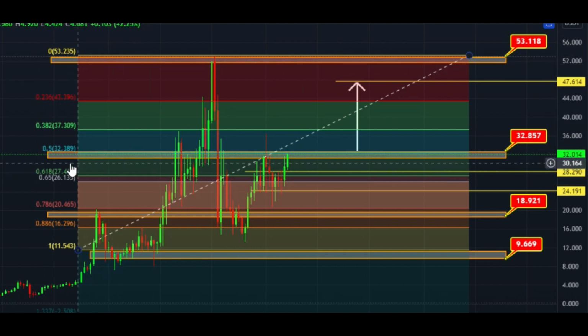But now the $32 price area is very important. If it breaks this area, in that case the $28 price area is a very important support. According to the weekly support and Fibonacci level, 27.46, you can say $28 is a very important area to hold.